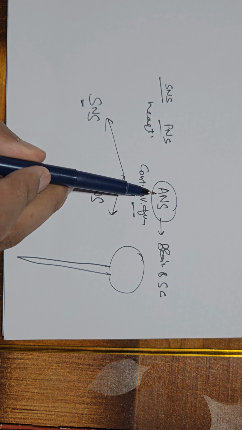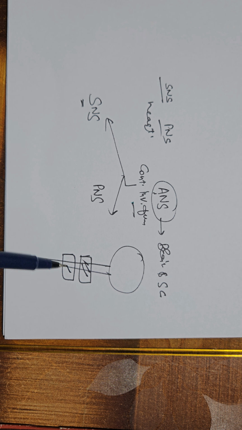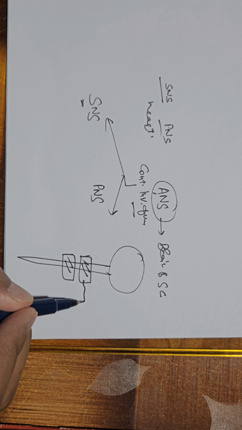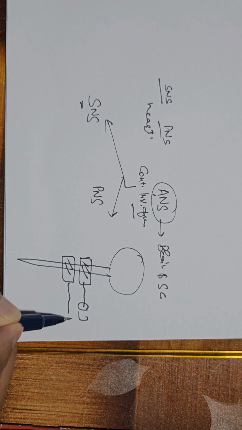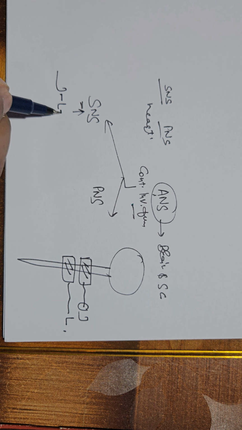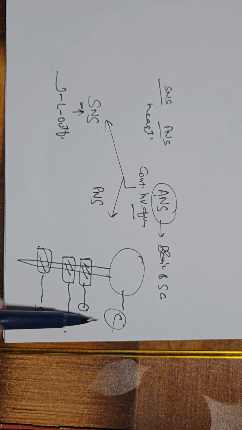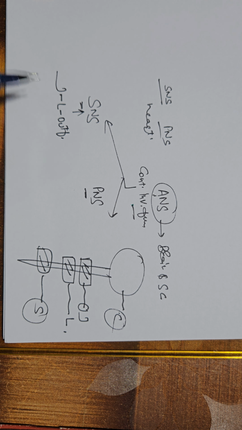The sympathetic nervous system is that part of the autonomic nervous system which originates from the thoracic and lumbar portions of the spinal cord. So the sympathetic nervous system constitutes the thoraco-lumbar outflow, whereas the nerves that originate from the cranial portion and the sacral portion of the spinal cord constitute the parasympathetic nervous system. So the parasympathetic nervous system constitutes the cranio-sacral outflow.